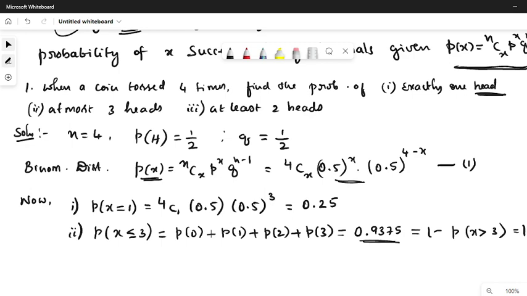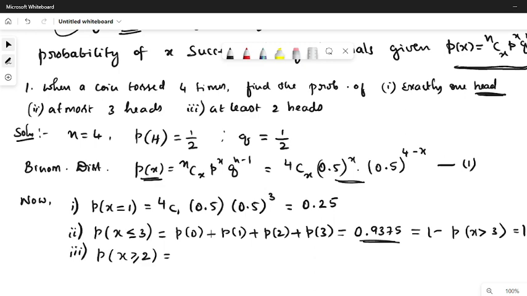Third possibility, that is what is mentioned in the problem statement, the possibility of having at least 2 heads. You have to have at least 2. That means you can have 2 or 3 or 4. So that is P of x greater than or equal to 2.